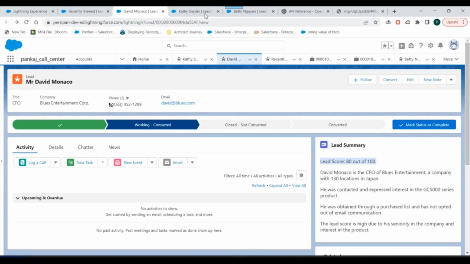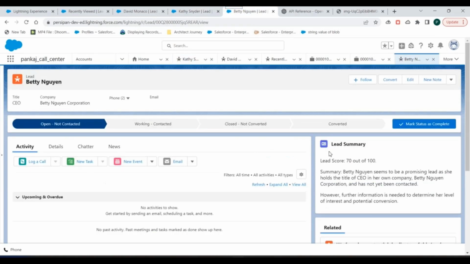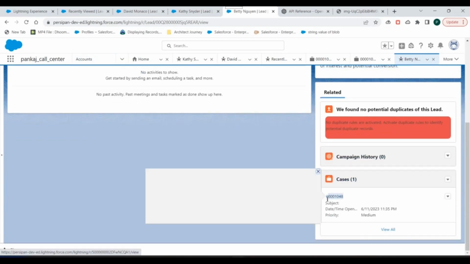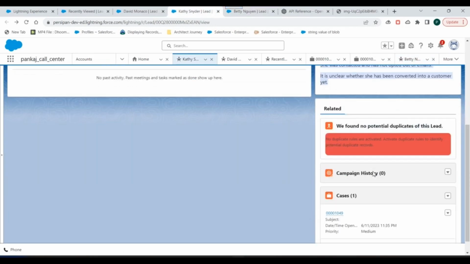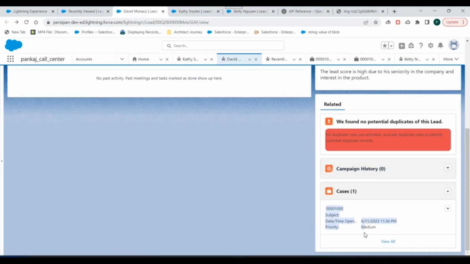Before that, I'll just walk you through other lead records. We have some other lead records having a lead score of 75, and we have some summary for that. Then we have another lead record having a lead score of 70, and we have a little summary for that as well. Now what I have done is I have created a case record for this lead record. So you can see this is one of the cases. Then this lead is also having a case record, and this lead is also having a case record.